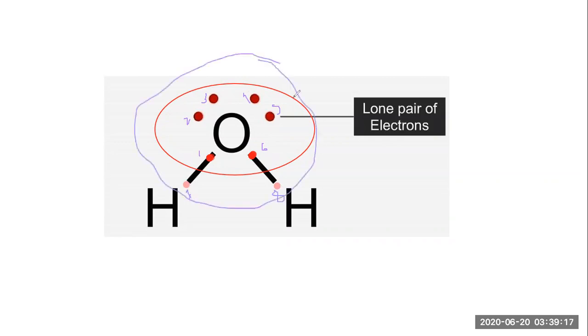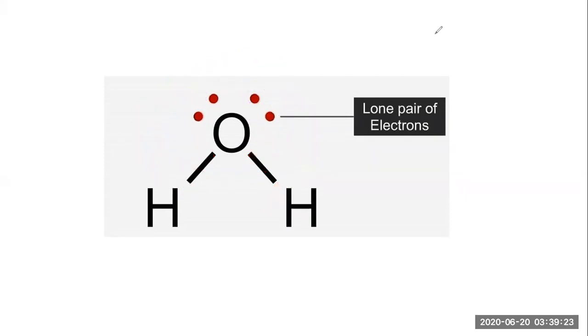But having lone pairs of electrons, we are considering these as lone pairs of electrons. Again, if there is a confusion, I'm going to talk about that. Oxygen, after sharing the electrons with the hydrogen, is left with 4 electrons, and they pair as 2 and 2, representing one pair, two pairs, and these are the lone pairs of electrons. Correct? Okay, so let's move further.